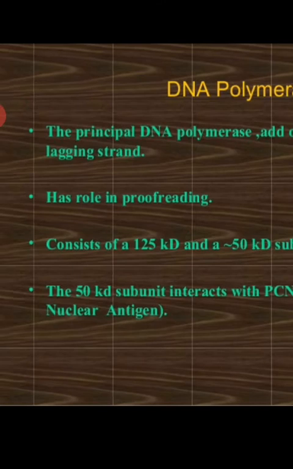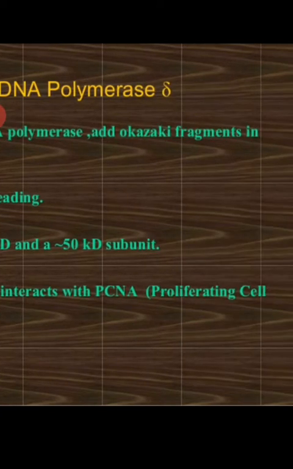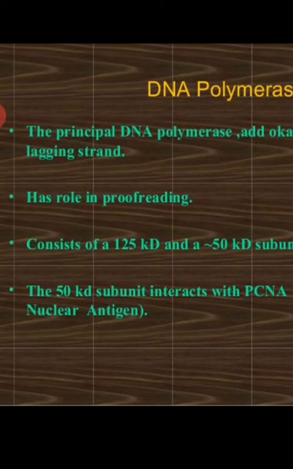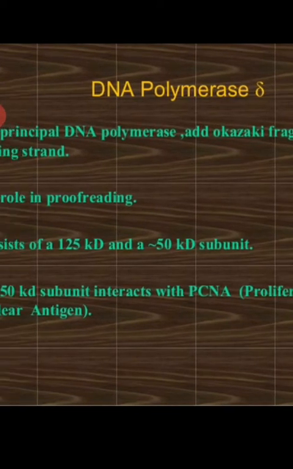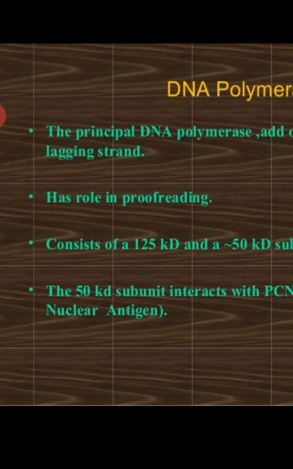It has proofreading activity also. Along with the addition of dNTPs, it will act as a proofreader. It consists of 125 kD and approximately 50 kD subunits.